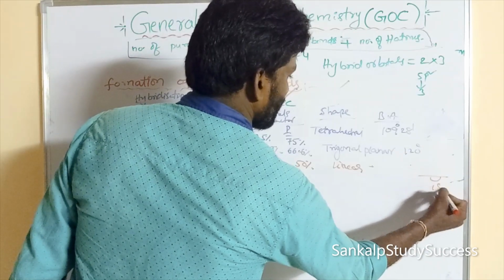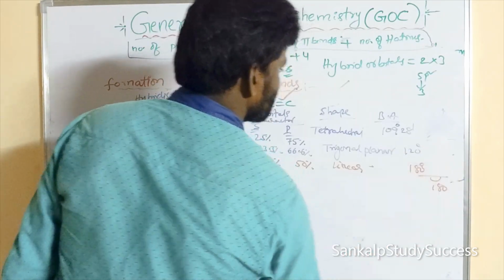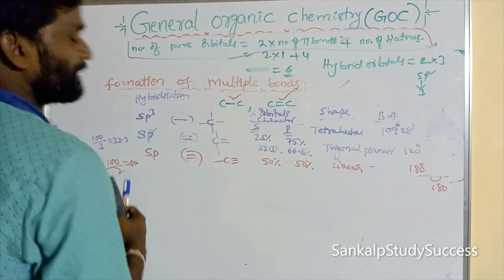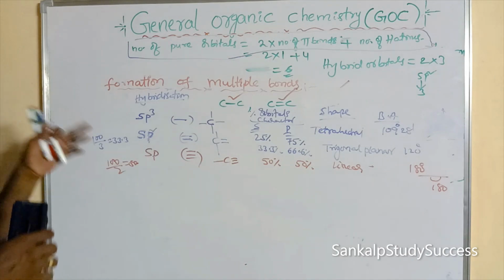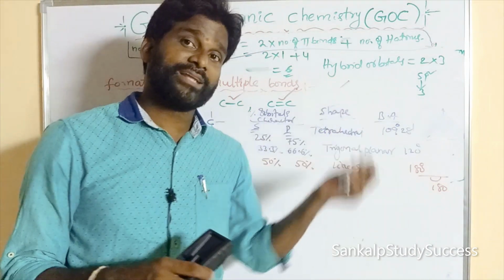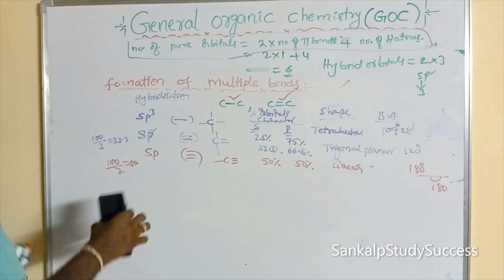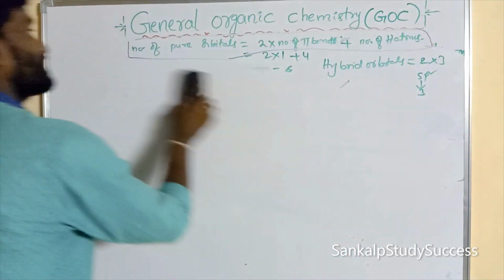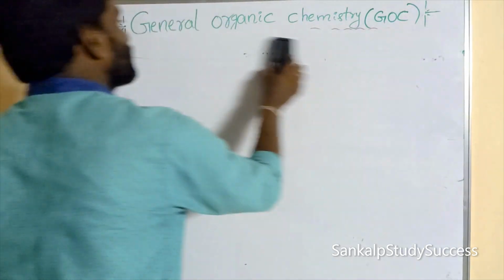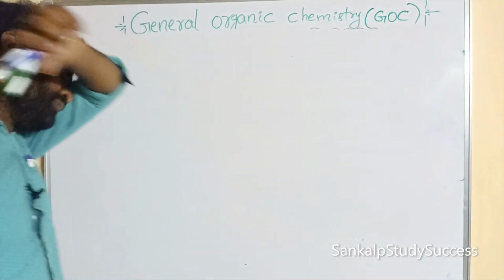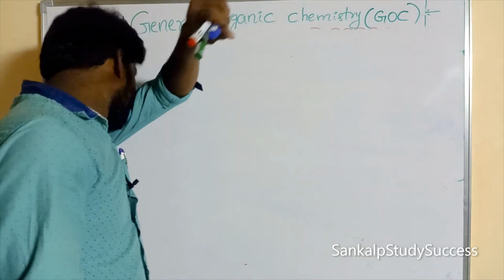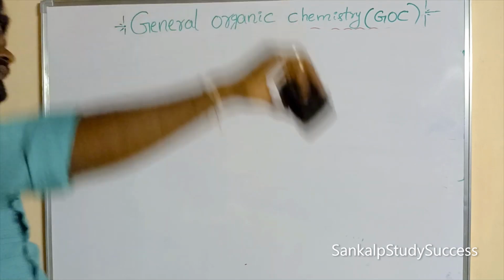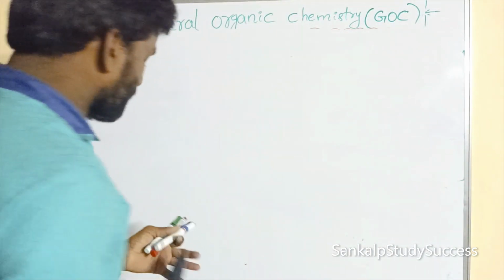How much is the bond angle? 180 degrees. So this is the formation of multiple bonds. Here the carbon undergoes three hybridizations, sp3, sp2, sp, but not any other hybridization due to the absence of d orbitals. There are four reasons carbon can form a million compounds: tetravalency of carbon, the second is catenation property, the third is isomerism, and the fourth is formation of multiple bonds.